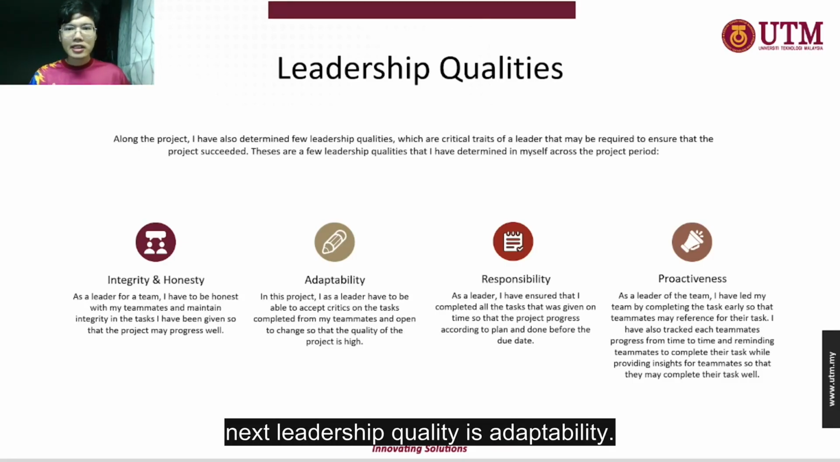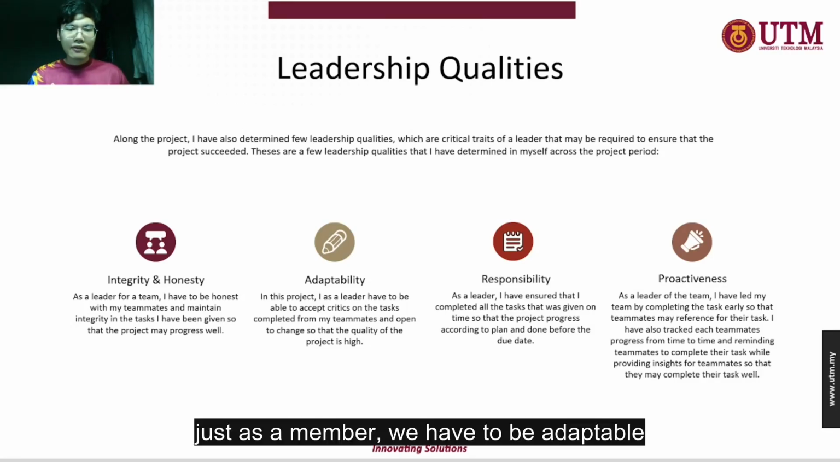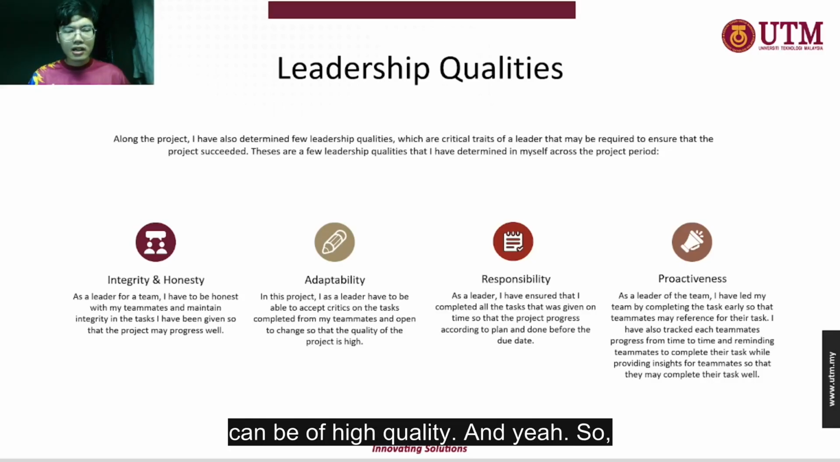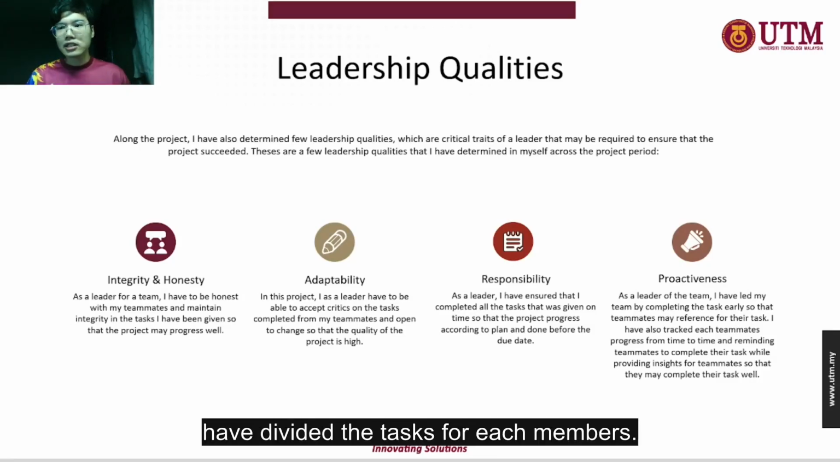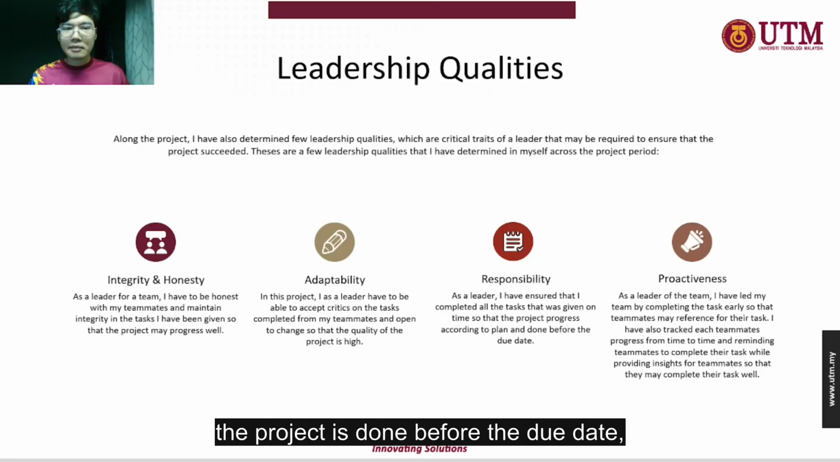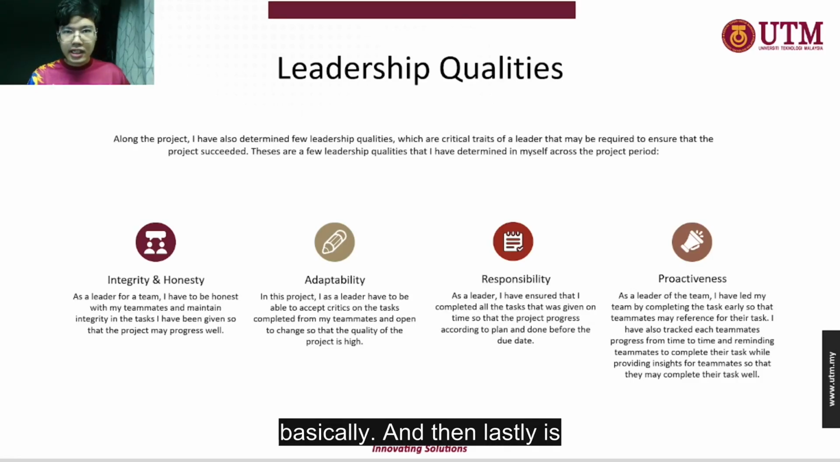The next leadership quality is adaptability. In this project, not just as a leader but even as a member, we have to be adaptable to any critique. We have to be able to receive critique on our work and change our work so that our work can be of high quality. And next is responsibility. In this project, we divided the tasks for each member, and I applied my responsibility to complete the task on time and make sure that the project is done before the due date.